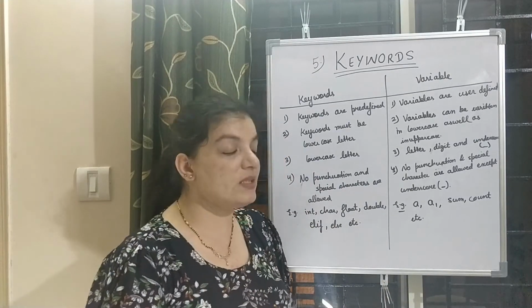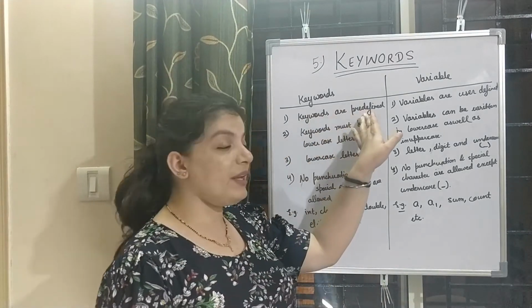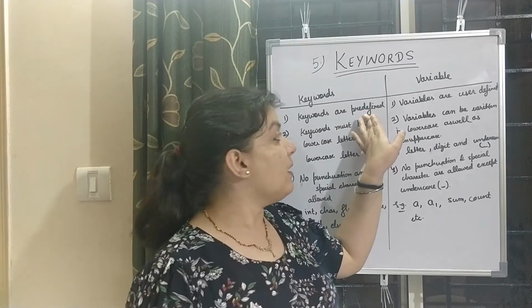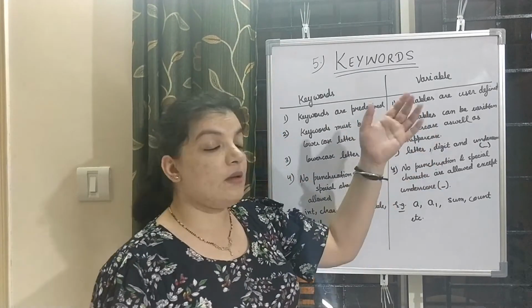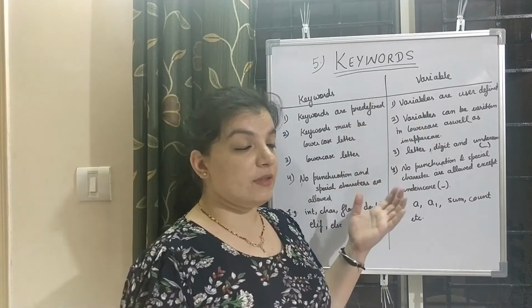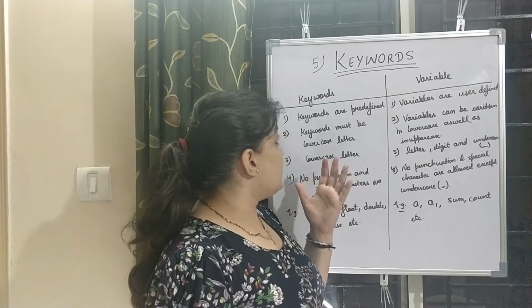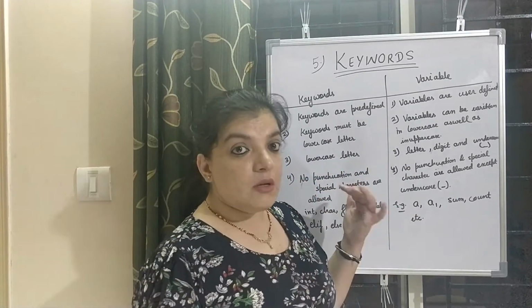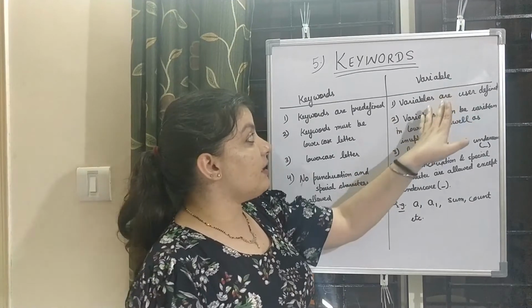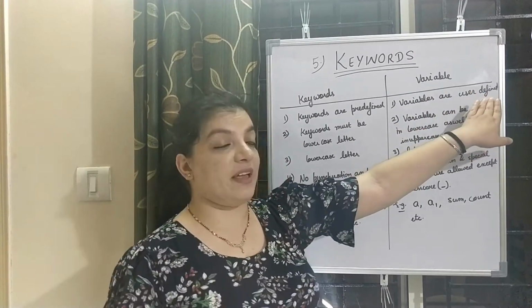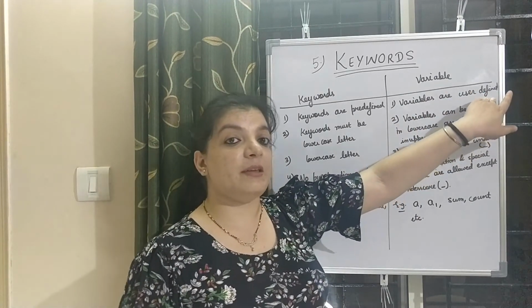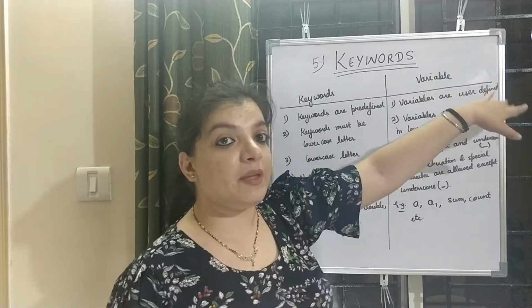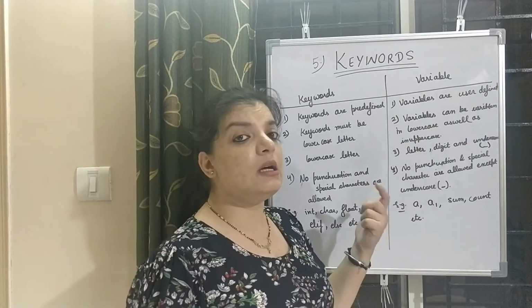What is the very first difference? Keywords are predefined by the programming language developer, and understood by the compiler or interpreter, while variables are user defined, meaning the name is given by the user.